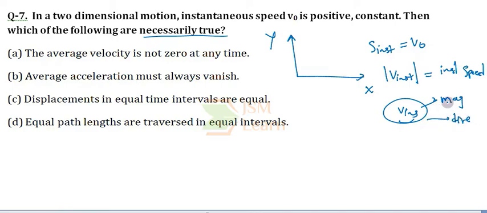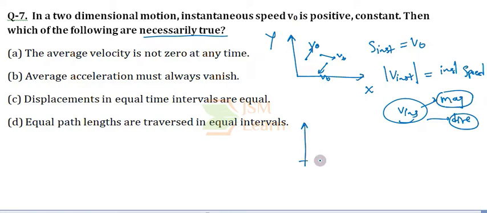In the question they have given information about the magnitude of the instantaneous velocity, but not about the direction. So we can suppose that the particle is moving in any possible direction with a constant instantaneous speed v naught. So the average velocity is not zero at any time?